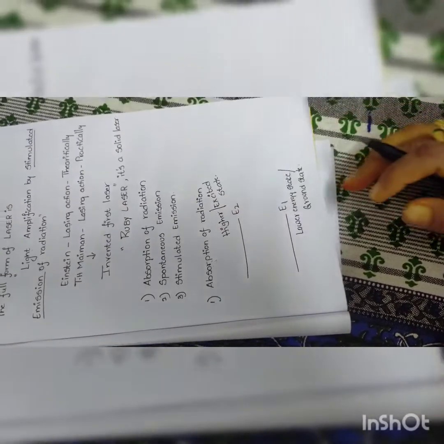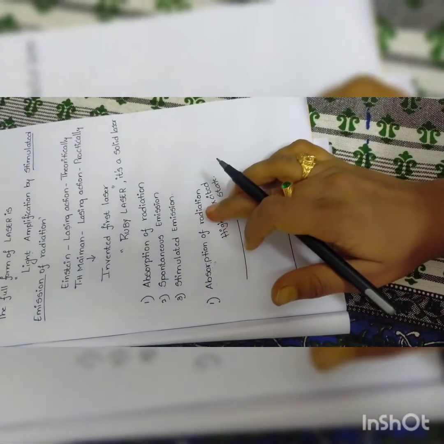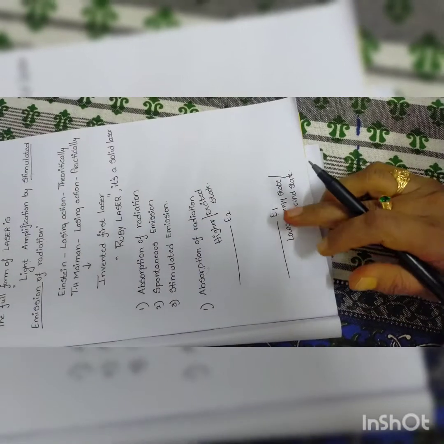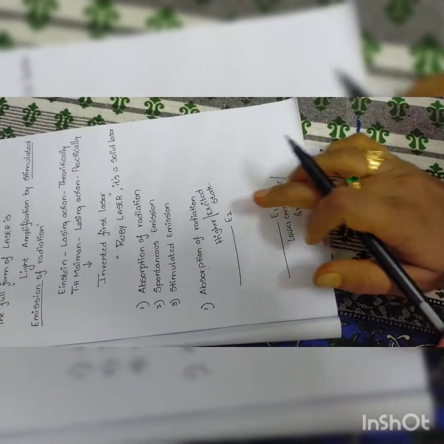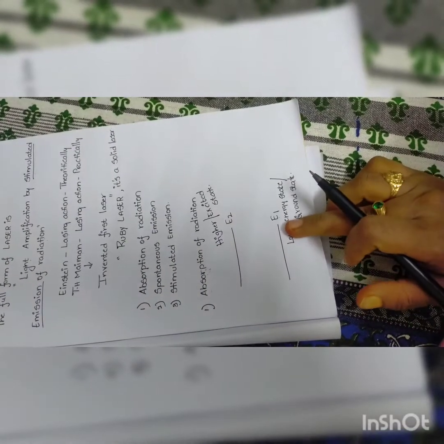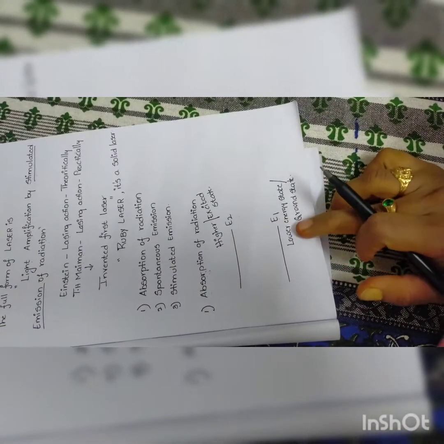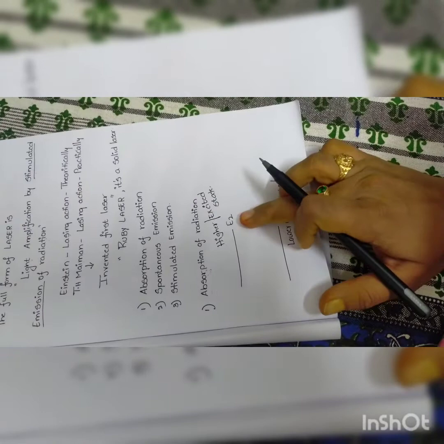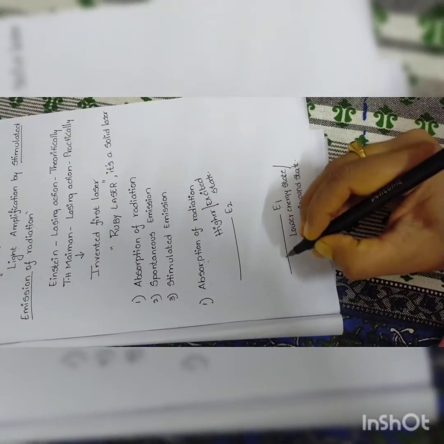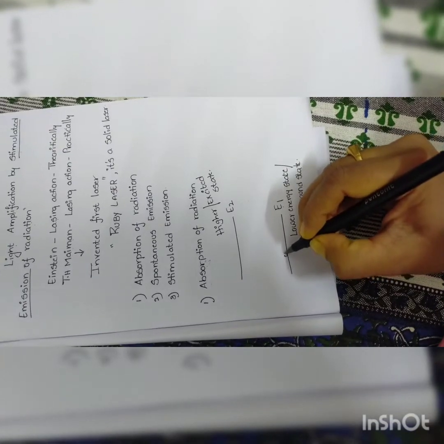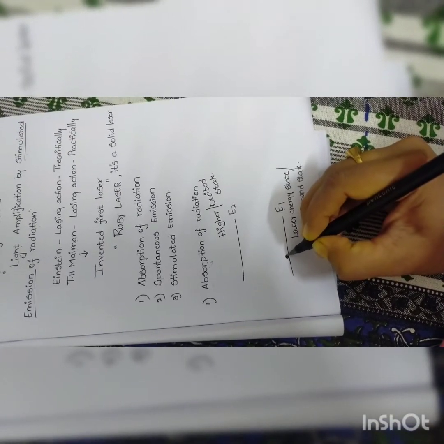So in absorption of radiation, we will consider two energy levels, E1 and E2. E1 is known as the ground state or lower energy state, and E2 is called the higher energy state or excited state.